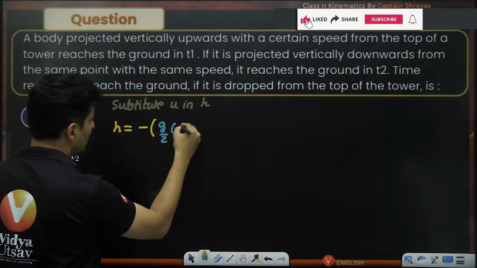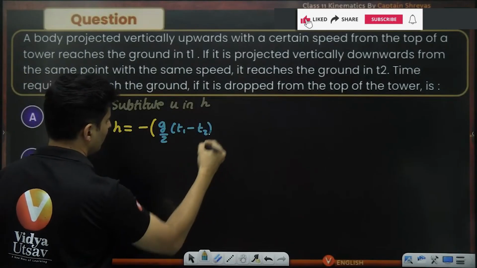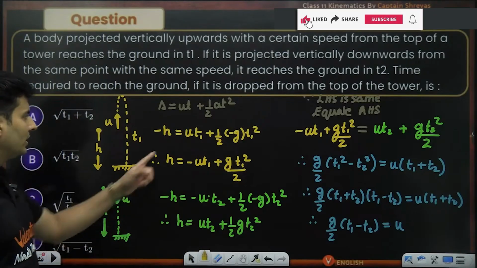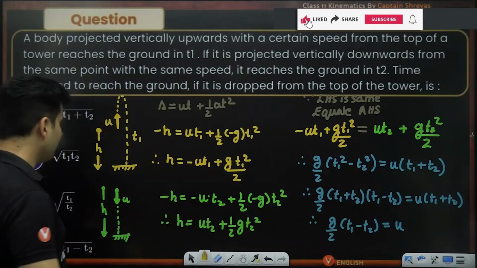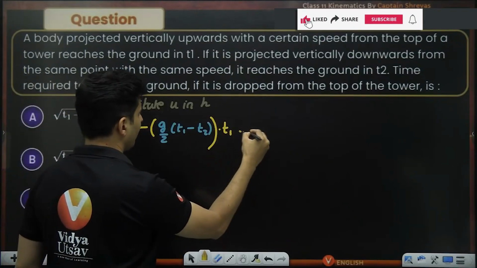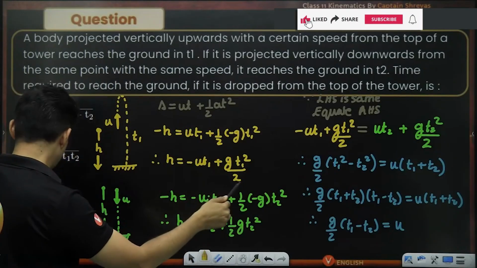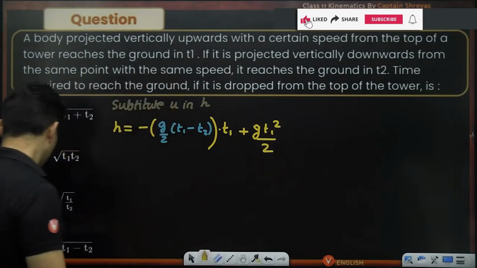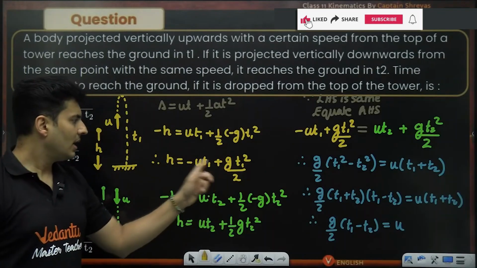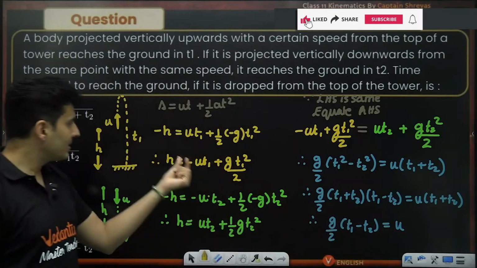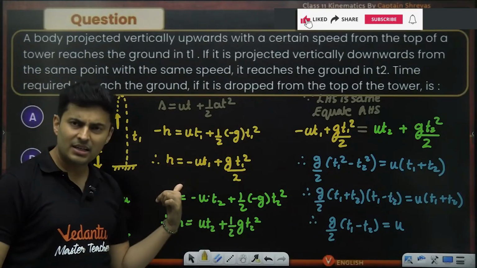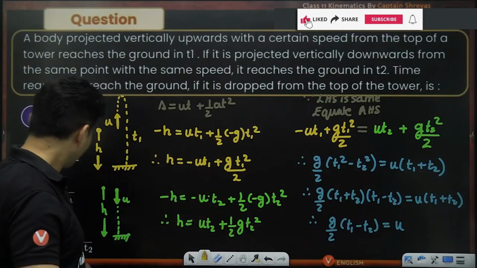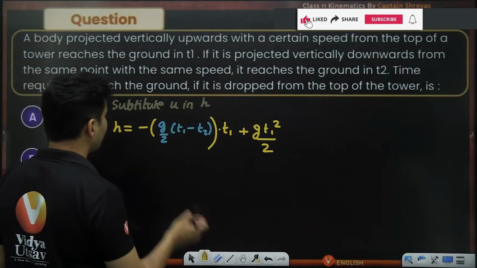That whole thing is basically u, times t1, plus g t1 square by 2. I have taken the value of u and substituted here so that I get the height. Why do I need the height exactly? So that I can find the total time to fall if I drop it. So let's see what we get over here.